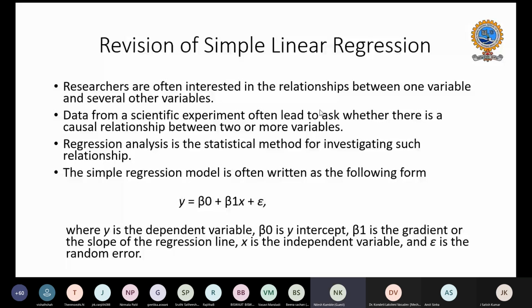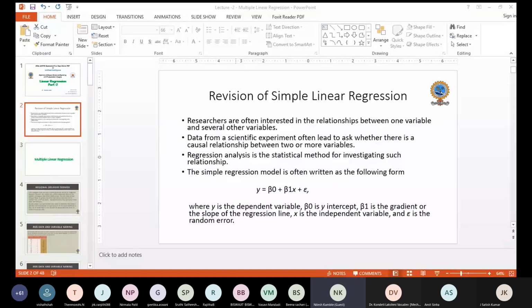Hello, sir. You are not audible. Hello, can you hear me now? Yes, now. Yes, sir. I'm sorry, the internet got disconnected. There were network issues. It got disconnected when I'm taking the session using mobile data. I'm using the data on my mobile and laptop also, so it is causing some issues. Kindly bear with me. I'll get back as soon as possible.